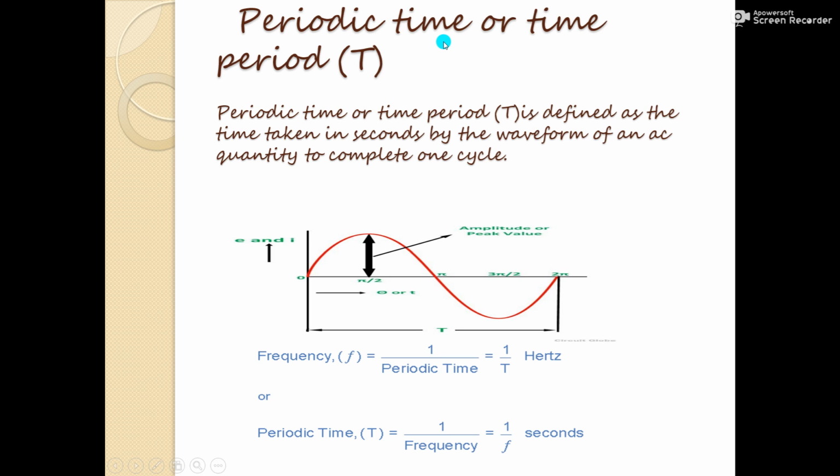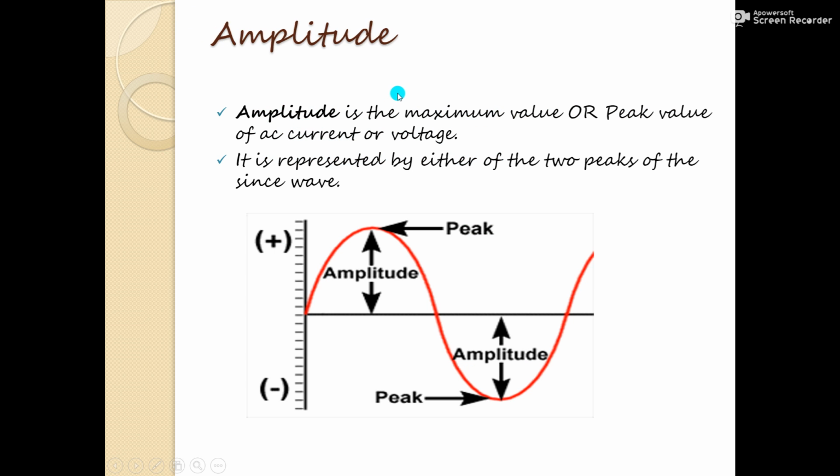Next term we have periodic time or time period, which we denote by capital T. Periodic time or time period is defined as the time taken in seconds by the waveform of an AC quantity to complete one cycle. So here you will see the time required to complete one cycle is called the time period or periodic time. Here again the relation between frequency and time period is given: periodic time T is equal to 1 upon frequency, 1/F, and periodic time is measured in seconds.